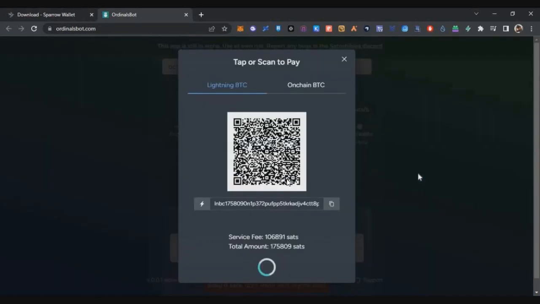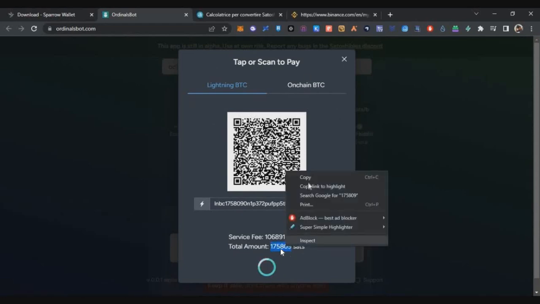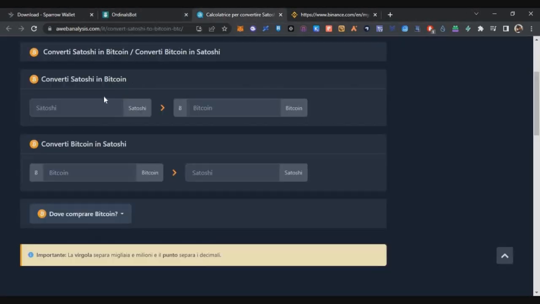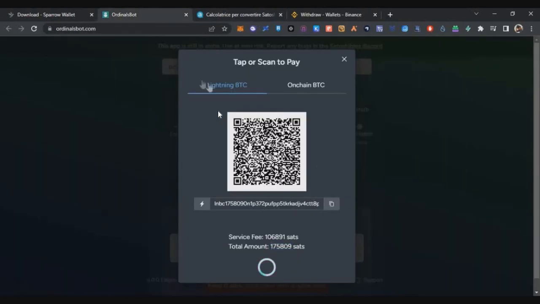Once you click on that, you will get this QR. You need to make the payment in the form of Satoshi. First thing is you have to copy these Satoshis. Right now it is in Satoshi, we have to convert into Bitcoins. So I'm using this platform. You just paste your Satoshis, and it will give you the amount in Bitcoin. Just copy this, and now we can send that amount to this.